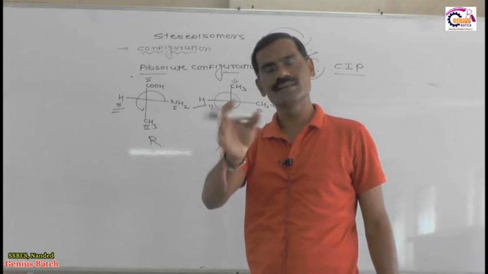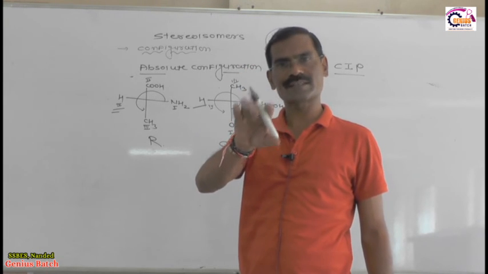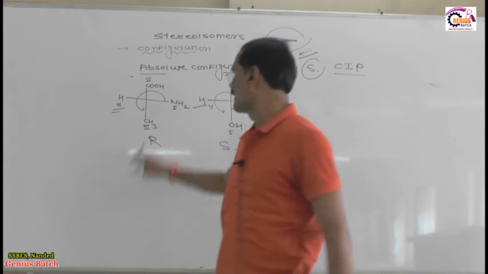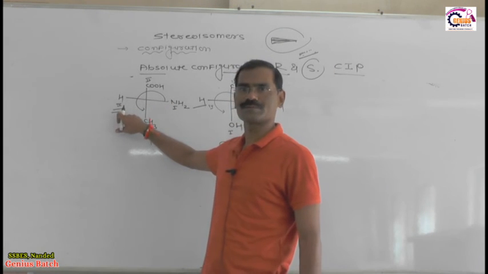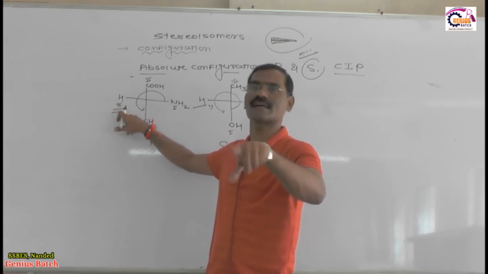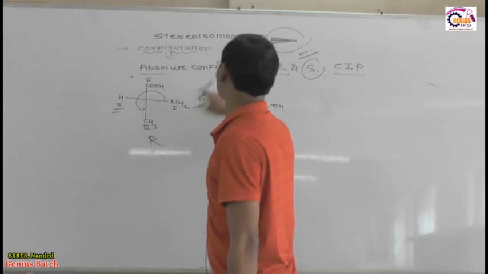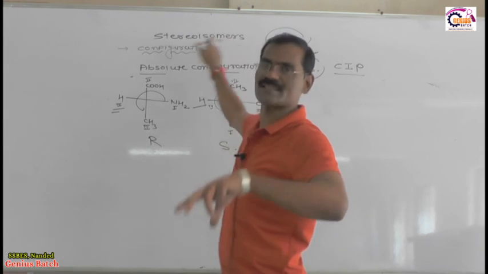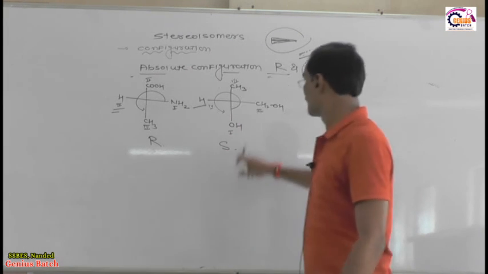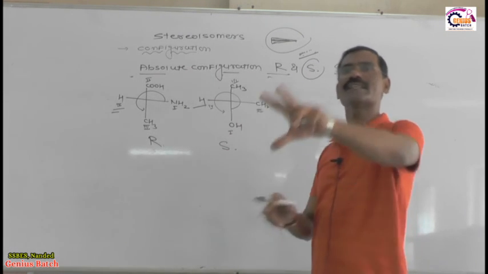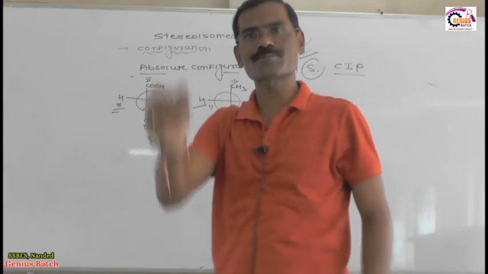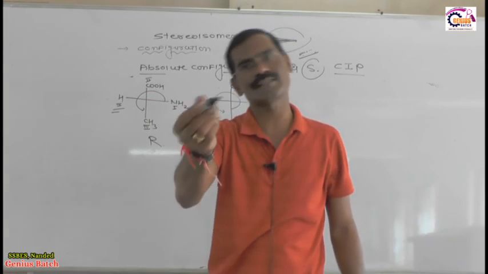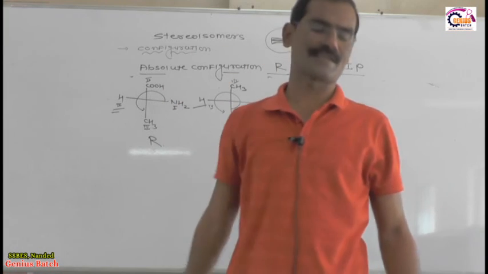Did you understand? Do you know at what time we reverse the configuration? When the lowest priority is on horizontal, clockwise is S and anti-clockwise is R. Or when the lowest priority is on the thick line in flying wedge. Only at this time we reverse the configuration. If it is on the vertical line, there is no need to reverse the configuration. If the lowest priority is on the vertical line, clockwise is R, anti-clockwise is S.